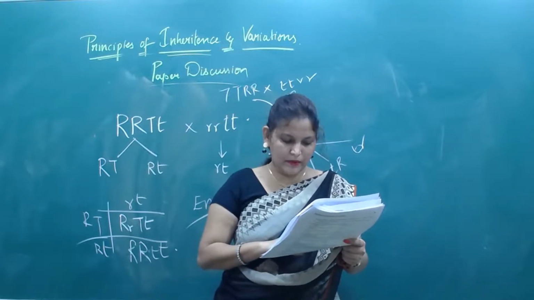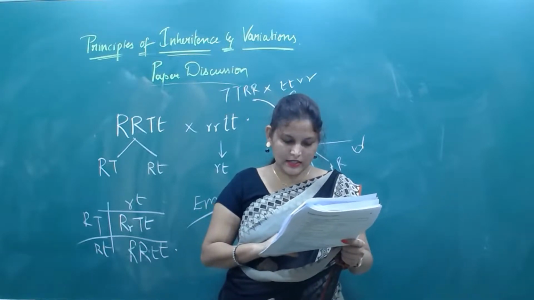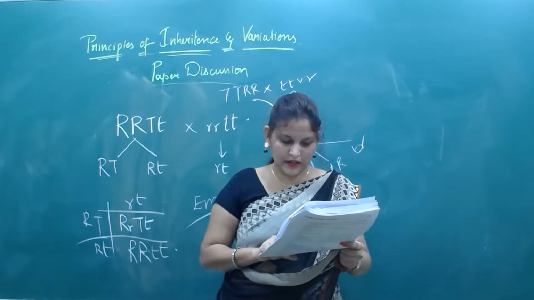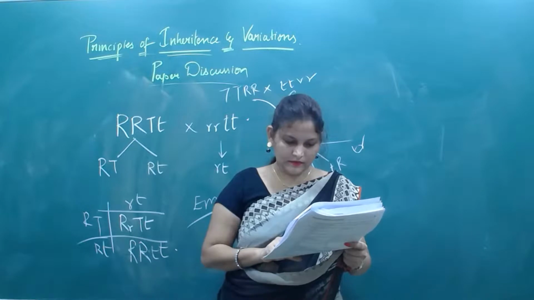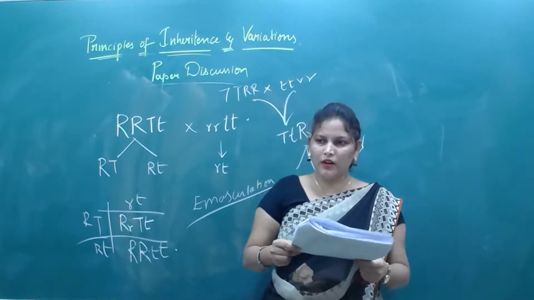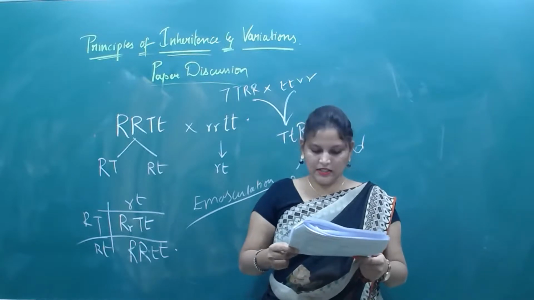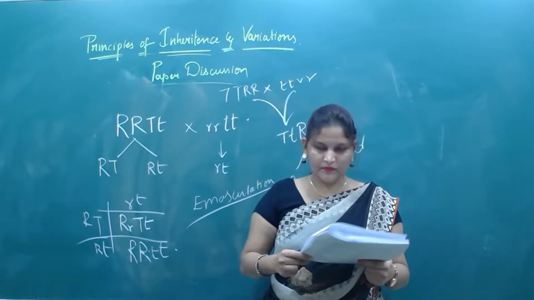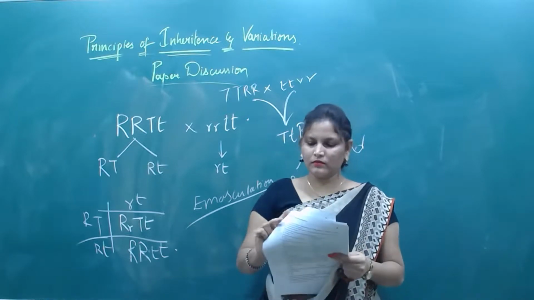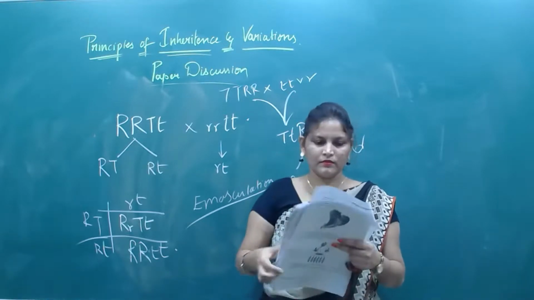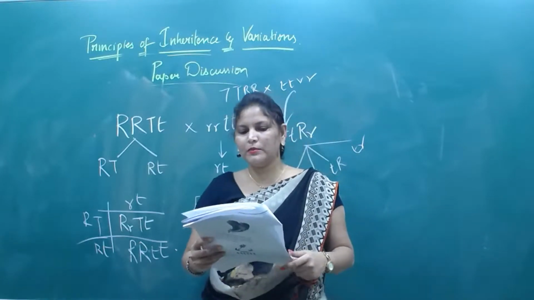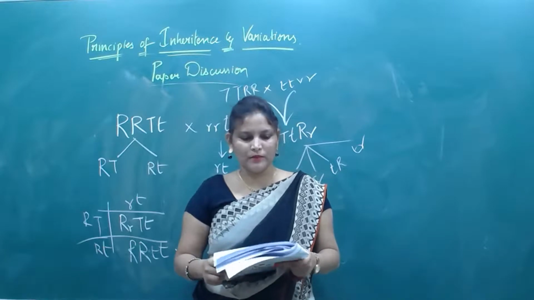A is male parent, B is female parent, and C. That's what, according to the diagrams, you need to identify. Whereas D is emasculation. Yes or no? Female parent, male parent, transfer of pollen, removal of anthers is known as emasculation.